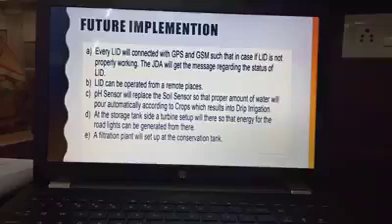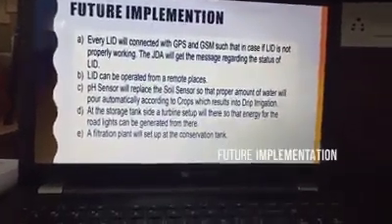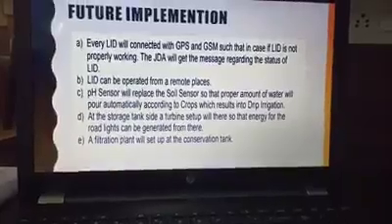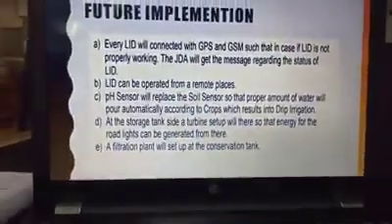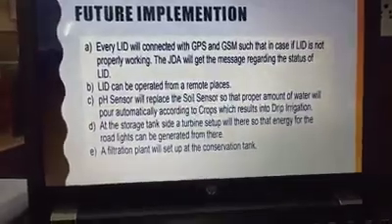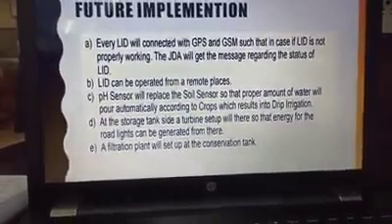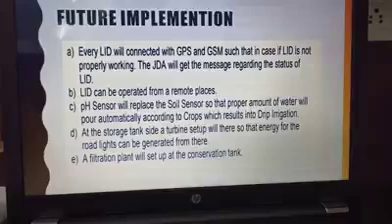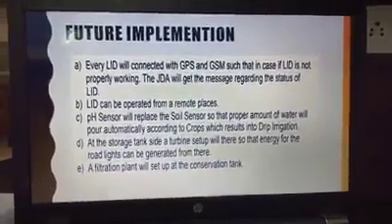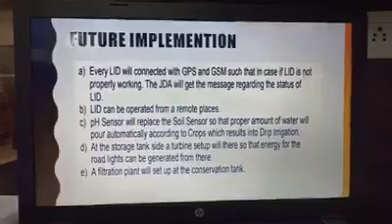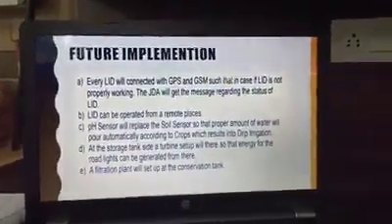There is no waterlogging. Future implementation. A pH sensor will replace the soil sensor so that the proper amount of water will pour automatically according to the crops, which results in drip irrigation. At the storage tank side, a turbine setup will be there so that energy for the road light can be generated from here. A filtration plant will be set up at the conservation tank. Now let's come to the working.